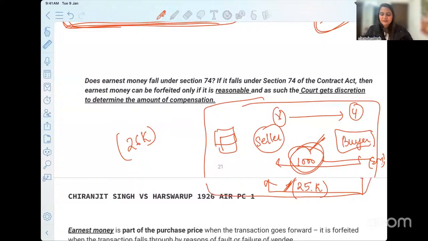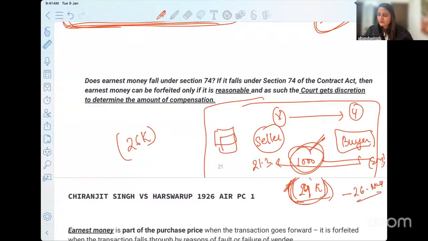The facts I have mentioned here are from a particular case that we are going to cover now. The amount of money was 24,000, so I'll keep it 24 only. They agreed, and on 21st March, the buyer gives 1,000 rupees. On 26th March, the buyer gives 24,000 rupees to the seller.